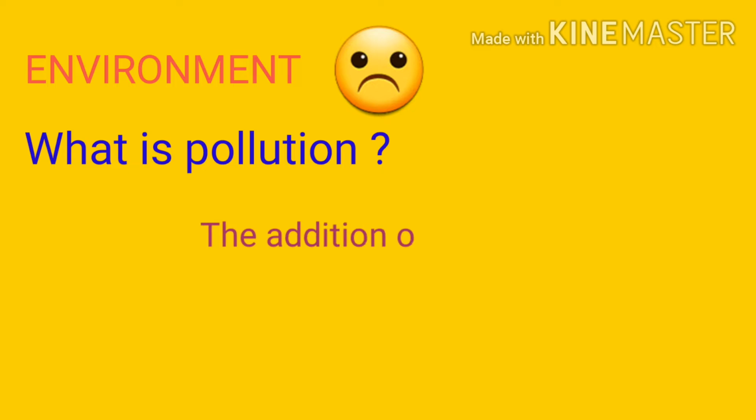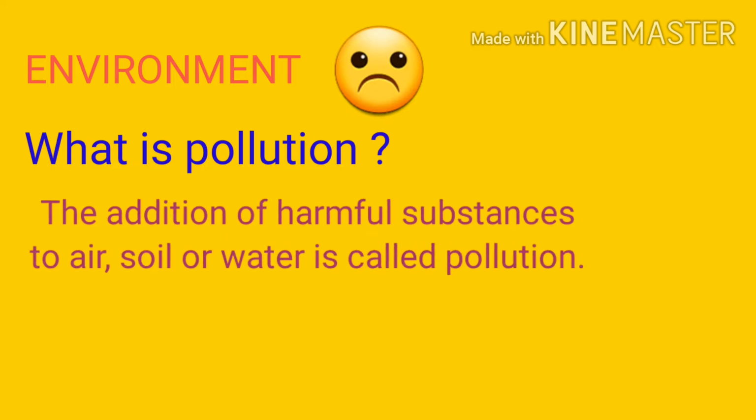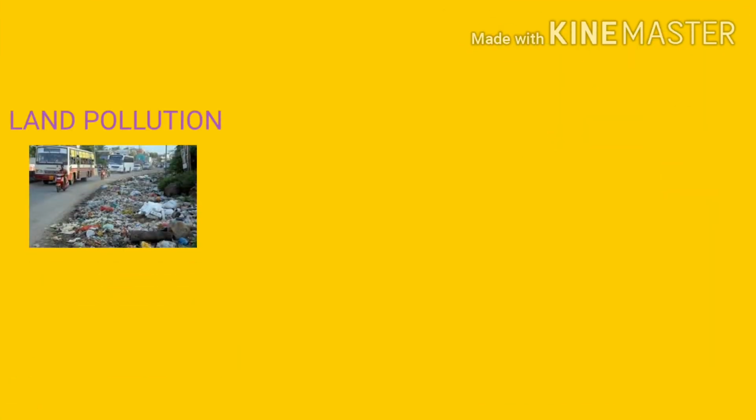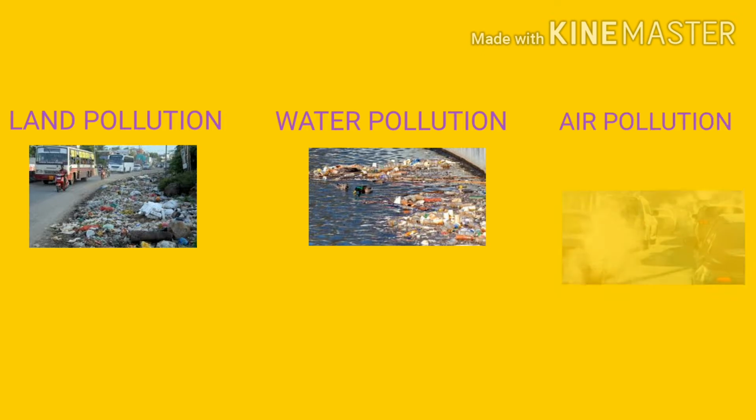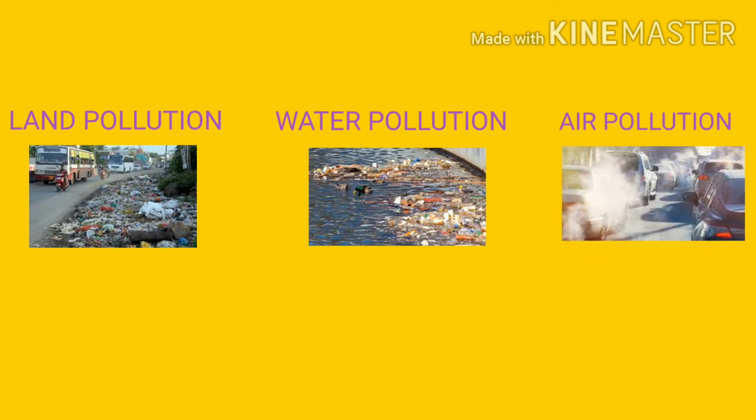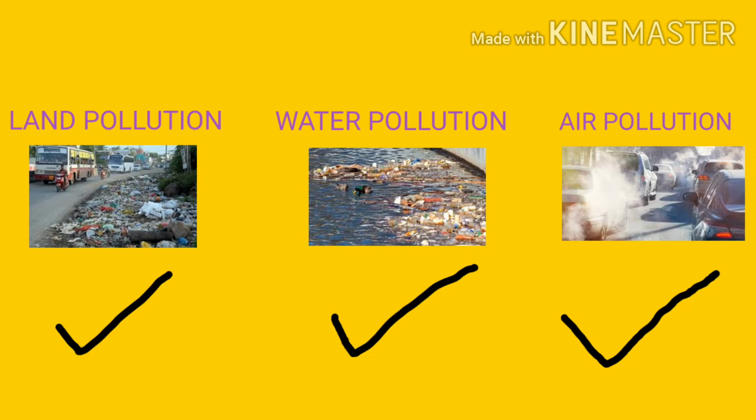What is pollution? Yes, the addition of harmful substances to air, soil or water is called pollution. Children, pollution is of three types. They are land pollution, water pollution and air pollution. Pollution on land is called land pollution. Pollution in water is known as water pollution and pollution in air is known as air pollution.